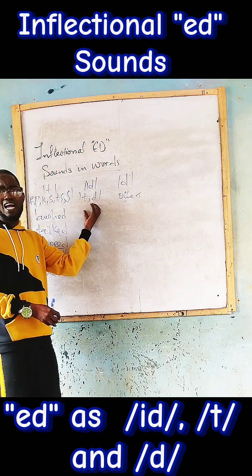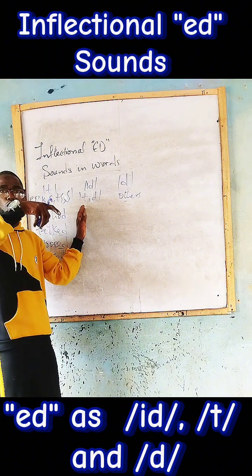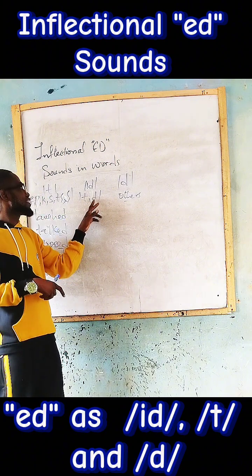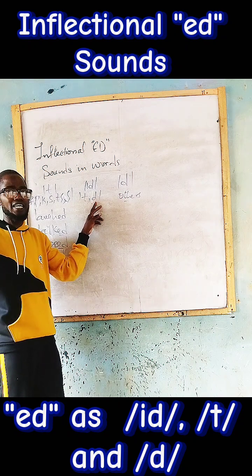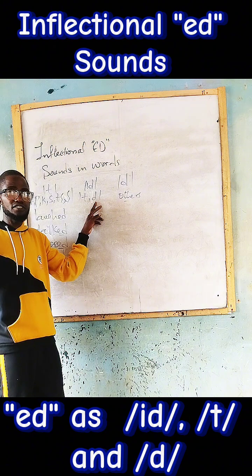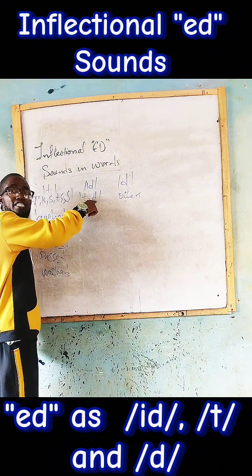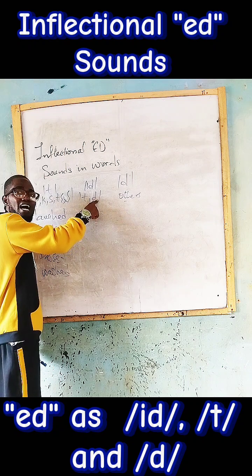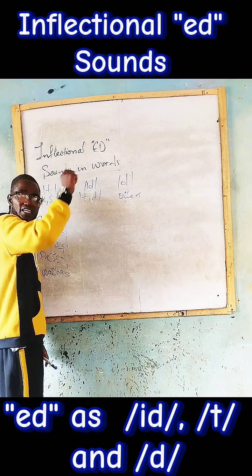Then there are other words. Any word that ends with t already, and you have ed after it as past tense, is not ed, it is id. The same thing when you have a verb that ends with d and takes another ed, it is id, not ed.